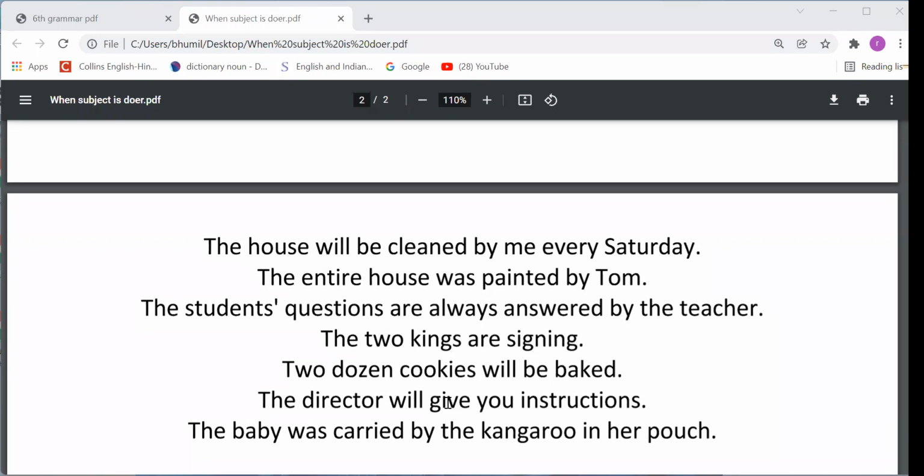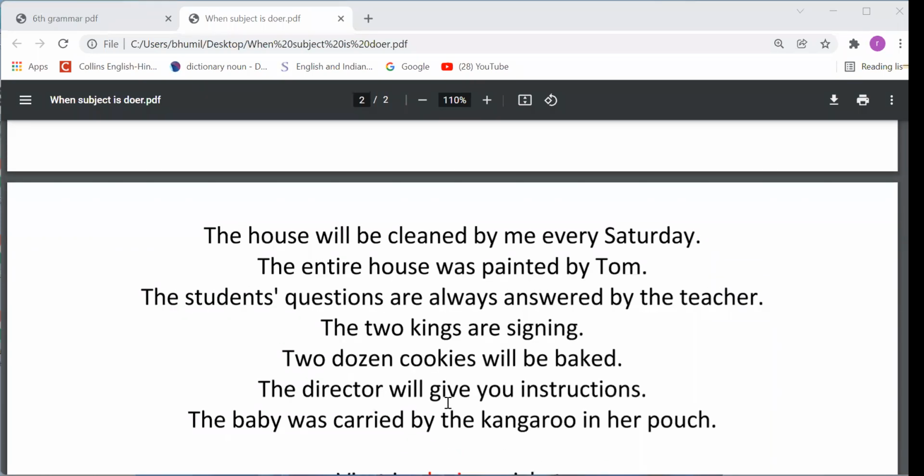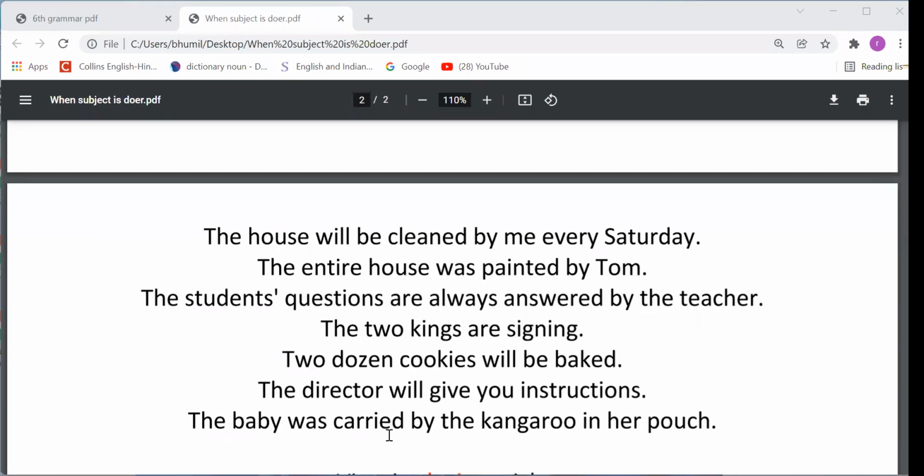Okay, next sentence. The baby was carried by the kangaroo in her pouch. So who will let me know about this sentence? This is the last sentence. Vivek, you please tell me about this sentence.